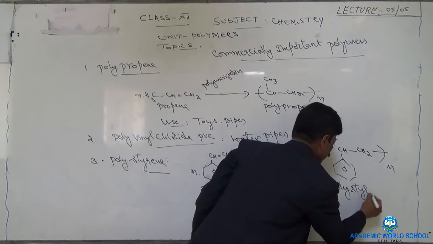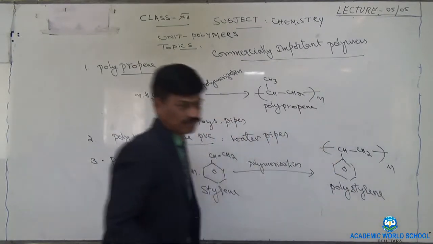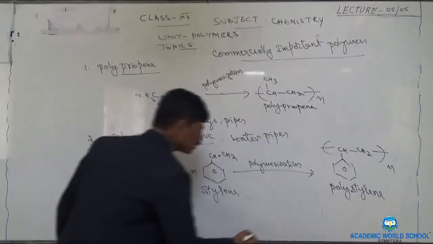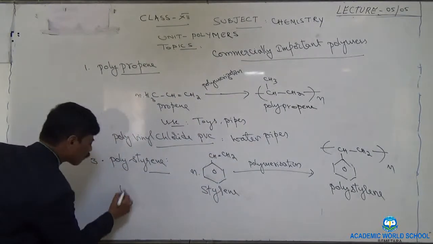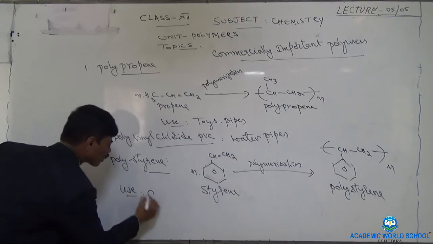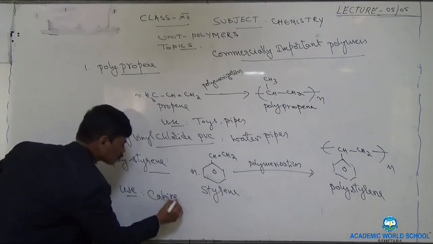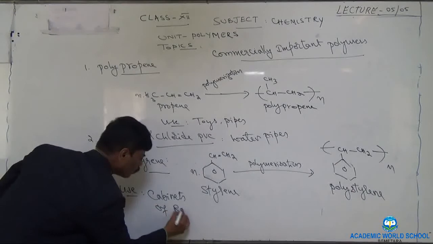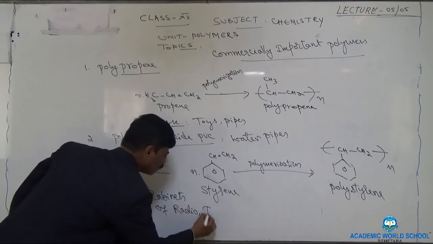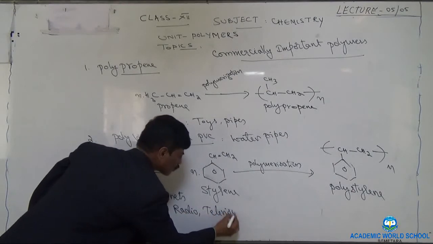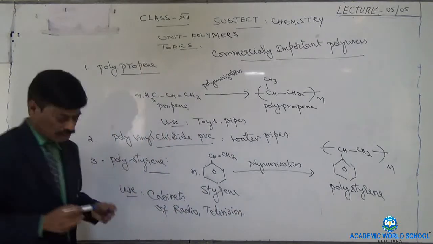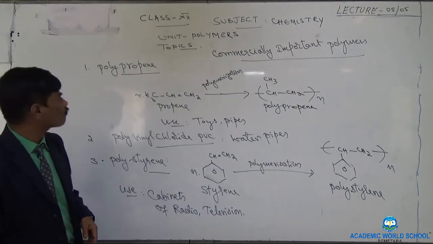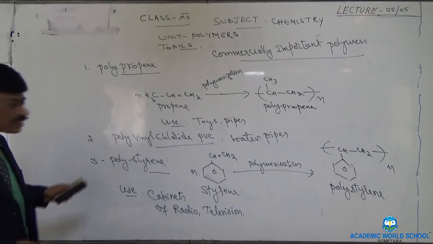And let us see its uses. This polystyrene is used in making of cabinet of radio, television, etc. That is about chemistry of polystyrene.